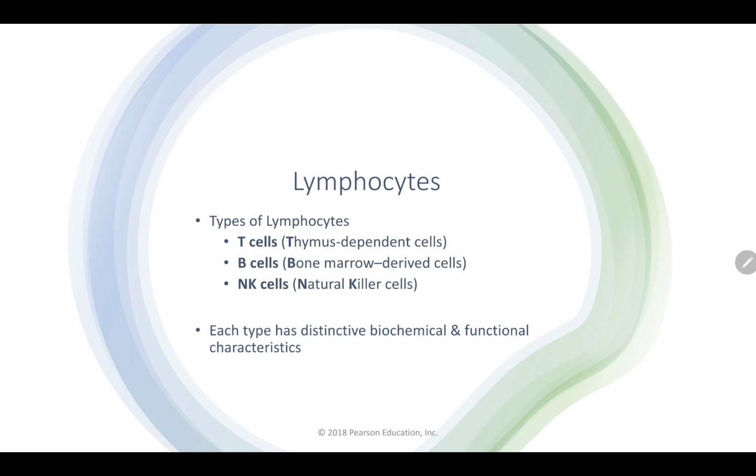Remember the different types of lymphocytes. T cells, those thymus-dependent cells, depend on the thymus to become immunocompetent, to mature. We have B cells, those bone marrow-derived cells, and natural killer cells. Each of these types of cells has a distinctive biochemical and functional characteristic.